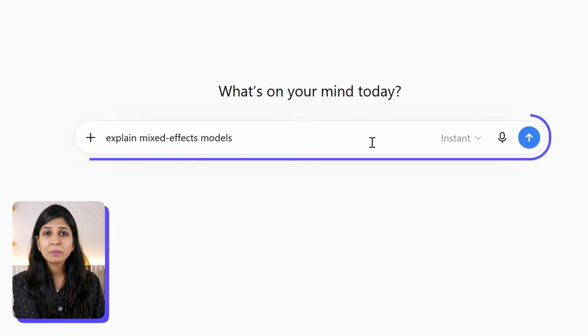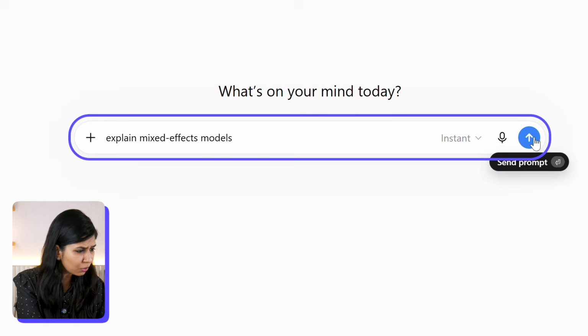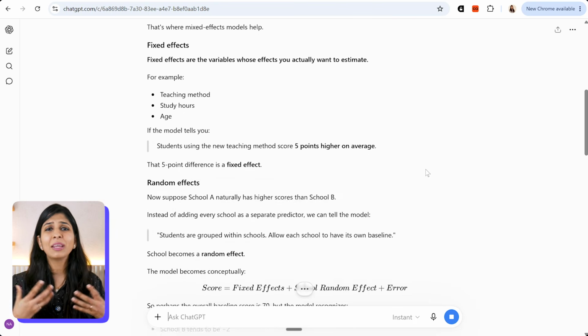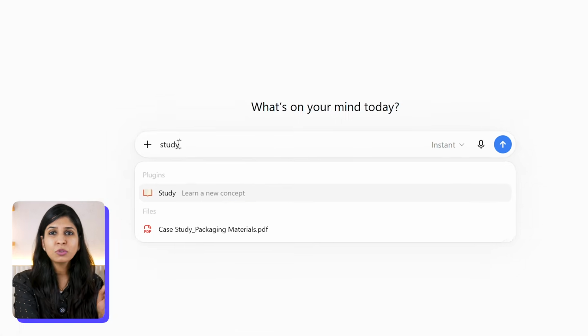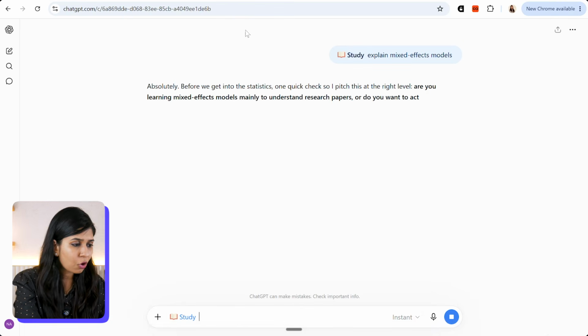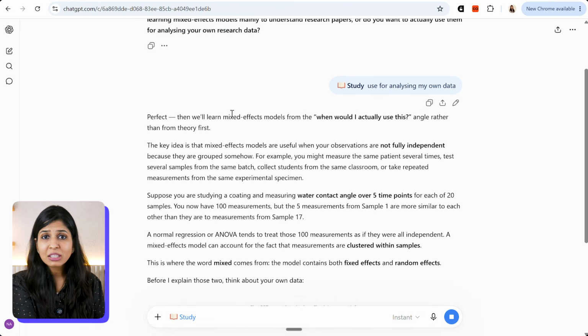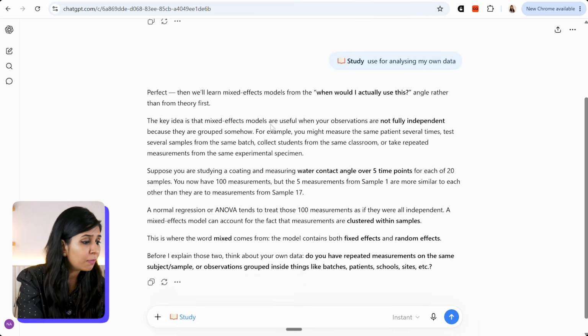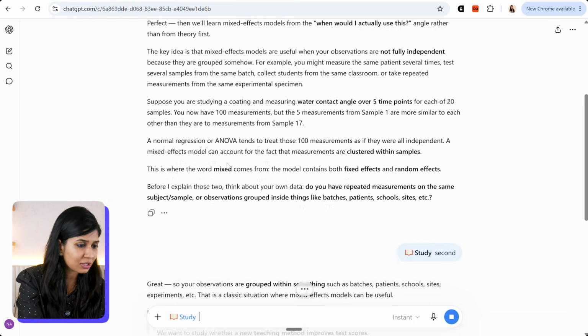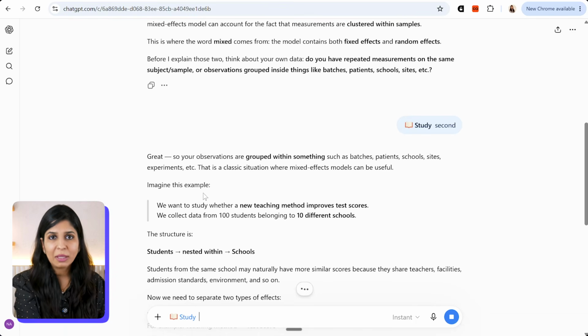So, say for example, you have to run a particular statistical analysis and you don't really understand what it is. In a normal chat, if you ask, explain mixed effects models, you'll get a solid explanation back that you can see, but it's still information being handed to you. Now, if you switch to study mode and type this exact same question, it breaks the concept down step by step, checks whether we are actually following along before it moves to the next part, and often asks us questions along the way, that you can see, instead of just giving me the answer.